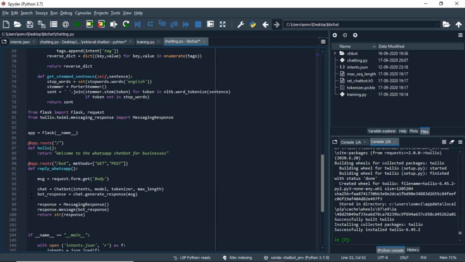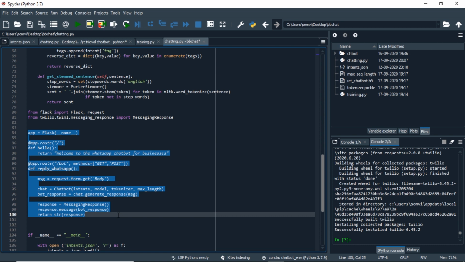Now we have received message from WhatsApp to our API, and we have used that to provide response. Now let's reply it back on the WhatsApp platform. So for that, we will initialize an object of messaging response class, and we will use response.message to send back our bot response that we got from the generate response method. And at the end, we will return the string of response. So this is how our Flask application will look like.